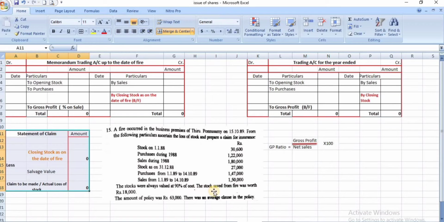For the purpose, you have to prepare the trading account for the previous year ended 31st. So in this problem, the value of closing stock is valued at 90% of cost. And the fire insurance policy amount is given, and the average clause is applicable. It's given in the problem. Now GP ratio is not given, so you have to find out the GP ratio for the previous year. You have to prepare the trading account for the previous year 31st 12/88.